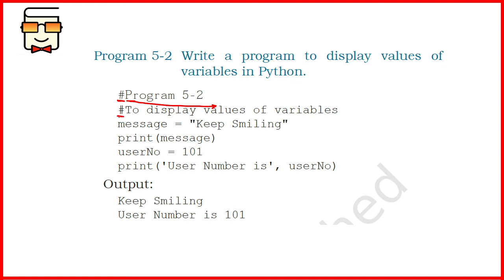Similarly, the second line is also a comment. Both these lines just inform you that this is a program whose program number is 5.2 and it is used to display the value of variables. This is the purpose of the program.